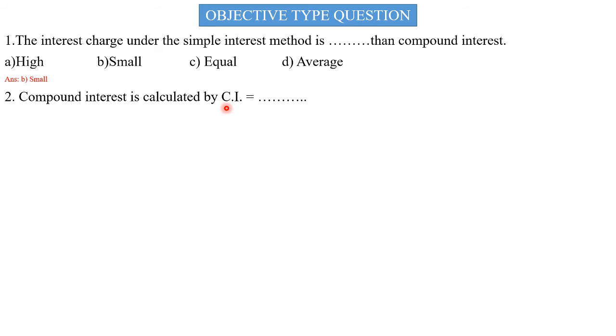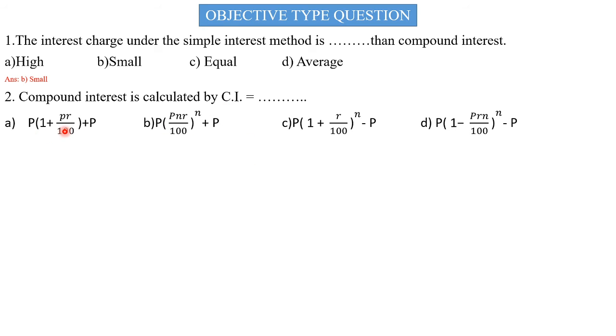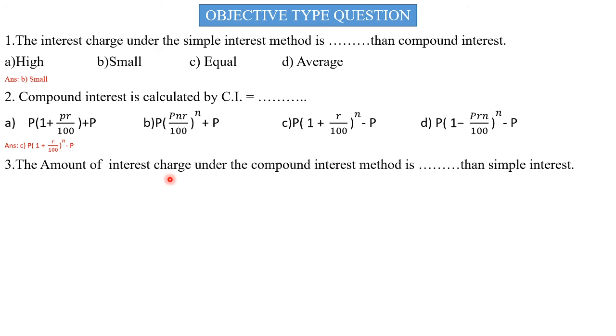Compound interest is calculated by which formula? Formula number 3: P in bracket 1 plus R divided by 100 bracket raised to n minus P. Therefore, the answer is option number C. The amount of interest charged under compound interest method is dash than simple interest. Higher, smaller, equal, average. And the answer is higher. We explained this in question number 1.